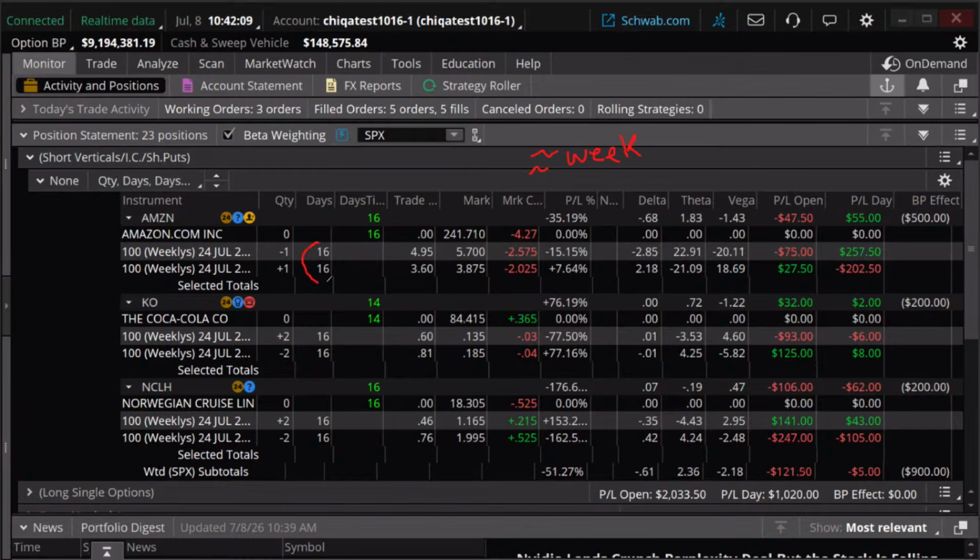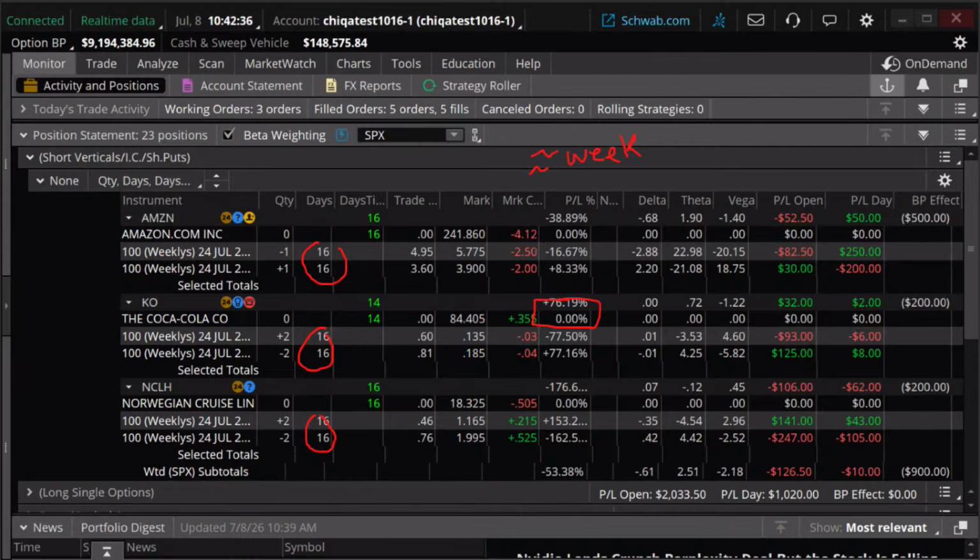Well, we got 16 days, so there's no necessity to get out. If we've made 80% of what we can make on those, or somewhere in that range, we're probably going to automatically get out. We're pretty close on our Coke trade, so that's one we may get out. If we have a technical breakdown on these, we're going to look to get out of the trade.